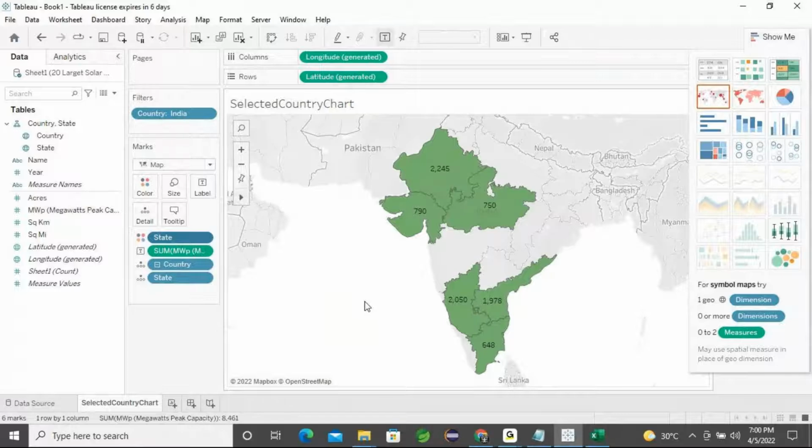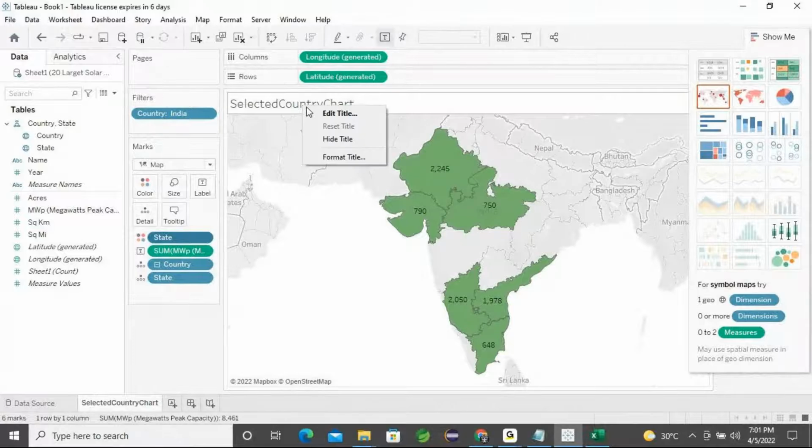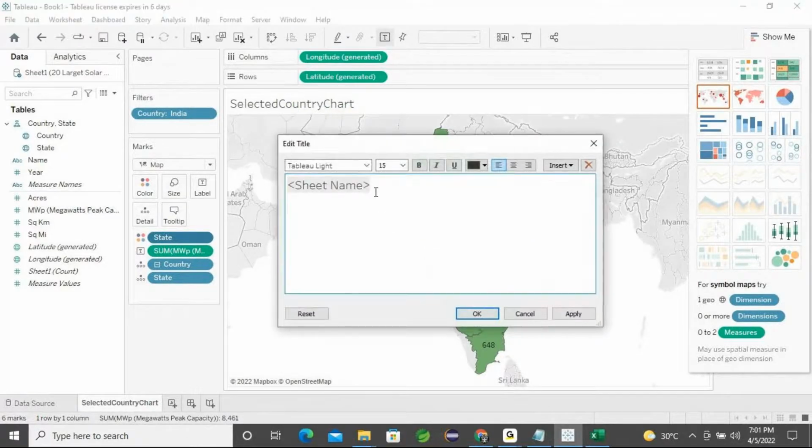Okay, so these are the locations, state-wise, where we can find the solar plants, and in each one we can classify the data, and this is for the selected country. I can right-click and edit it, or later we can also write it in the dashboard.